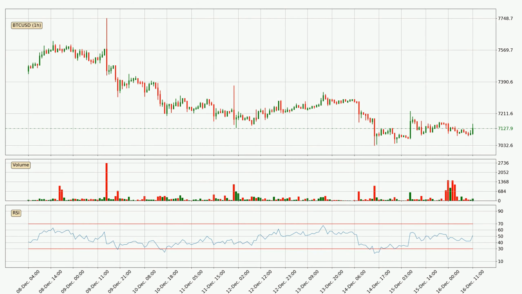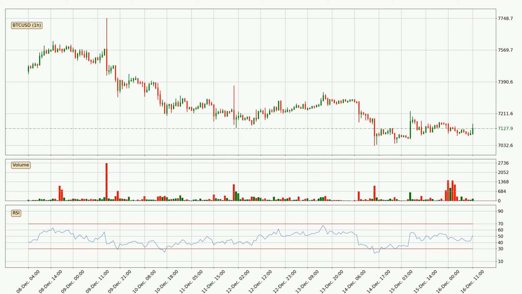Moving to the Relative Strength Index, or short RSI, it is a momentum indicator that measures the internal strength of the price moves. The RSI is a bounded indicator and moves between 0 and 100. When the RSI is over 70, normally the price is considered overbought and you can expect a pullback or for the price to remain at least stable for some time. Accordingly, the price is deemed oversold if the RSI is below 30.